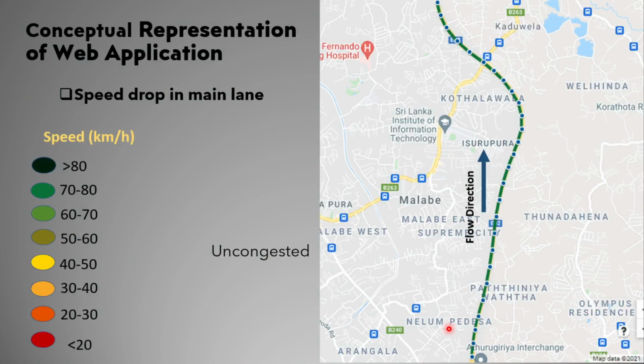The web application can have a conceptual interface like this. The selected whole section can be monitored in 5 minute time interval or suitable time interval.